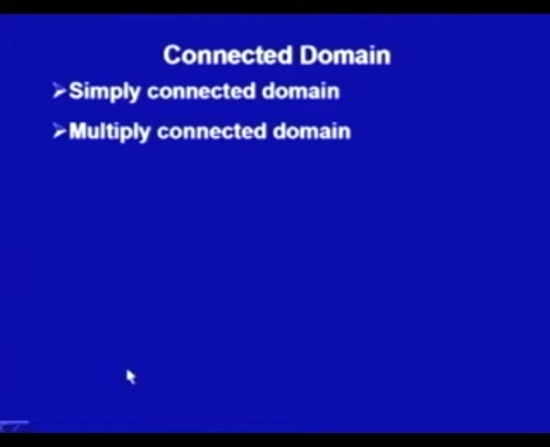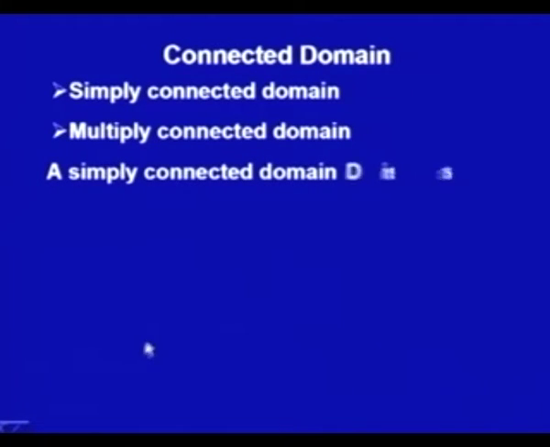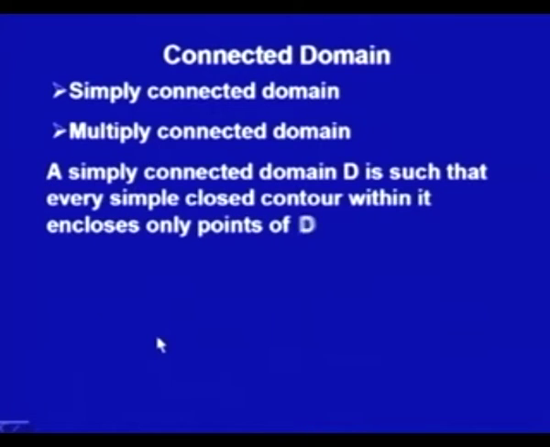What is a simply connected domain? A simply connected domain D is such that every simple closed contour within it encloses only points of D. What it is saying is, if I take any simple closed contour, its interior points are only points of D. Let us see some examples here.